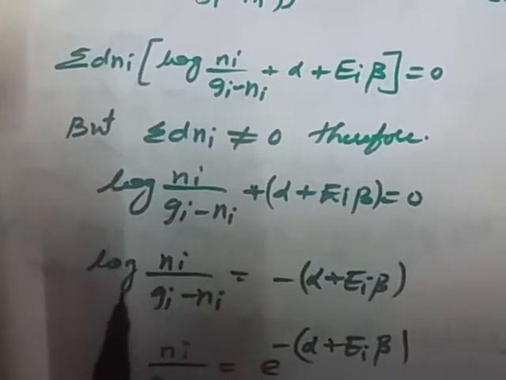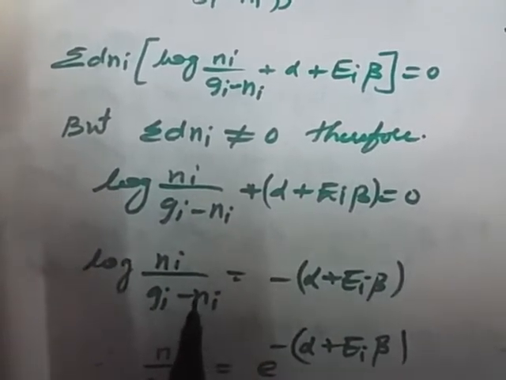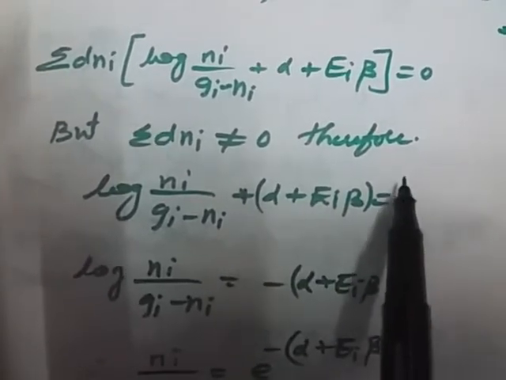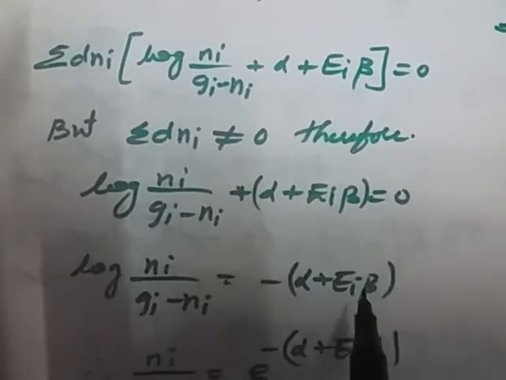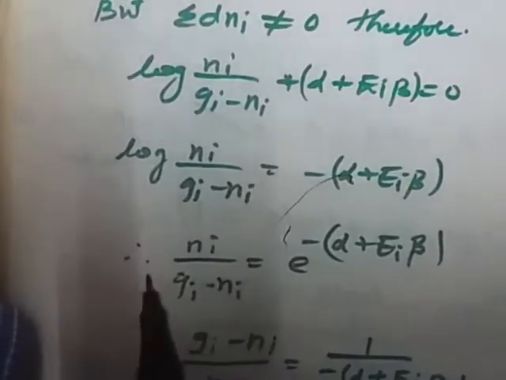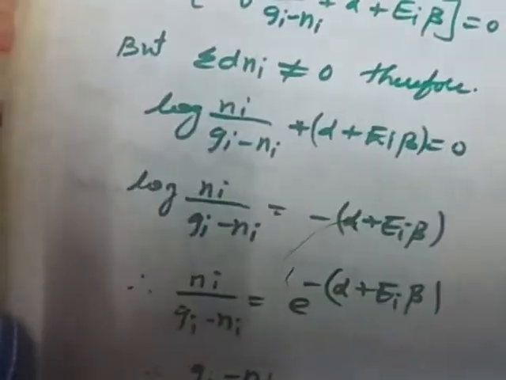So therefore log of (ni by (gi minus ni)) is equal to, taking this term outside the equal sign, minus (alpha plus ei into beta). Then ni by (gi minus ni) is equal to e to the power of minus (alpha plus ei beta).